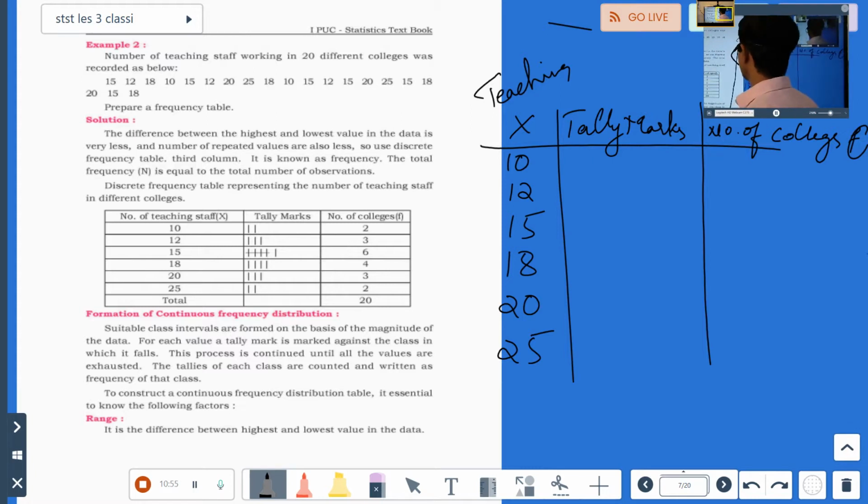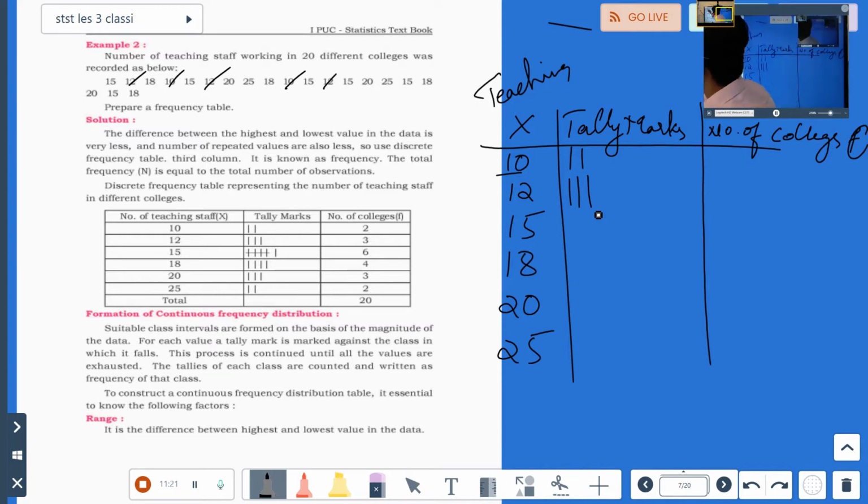So we'll continue. 10: now count how many times 10 is coming. 1, put one tally mark. Then 2, put a tally mark. Is 10 over? Yes, 10 is over. Then you have 12. Now count where 12 is. 1, put one tally mark. Then 2, then 3. Okay, 12 is over.